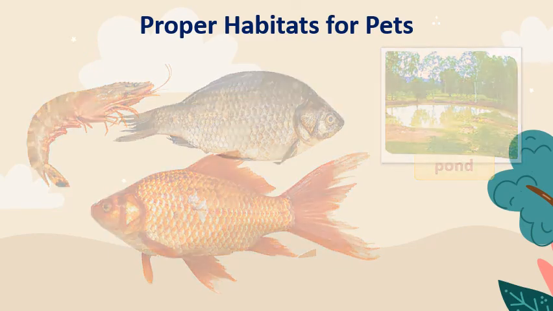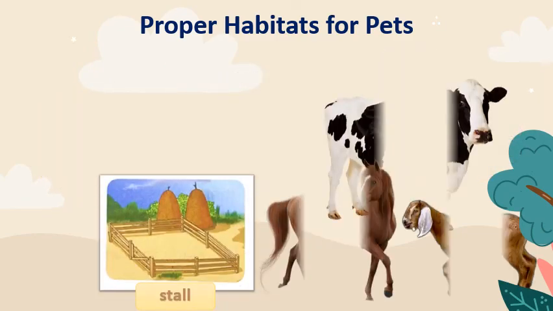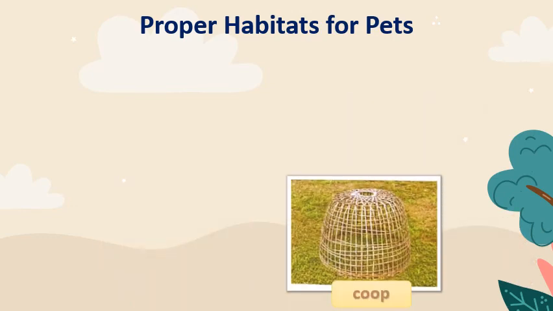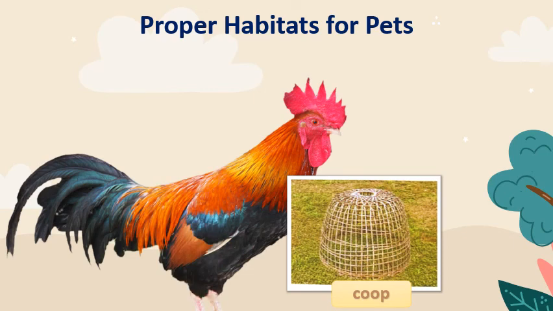We also have a stall. This is the proper habitat for cows, horses, and goats. And lastly, we have here a coop. This is the proper habitat for a rooster or chickens.